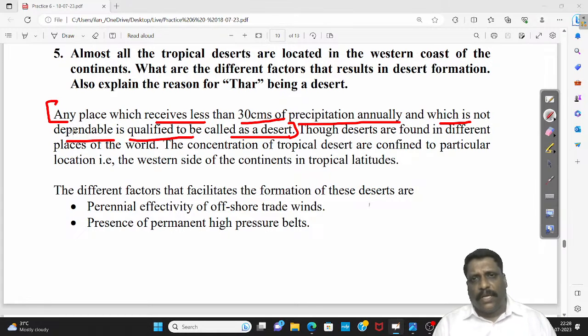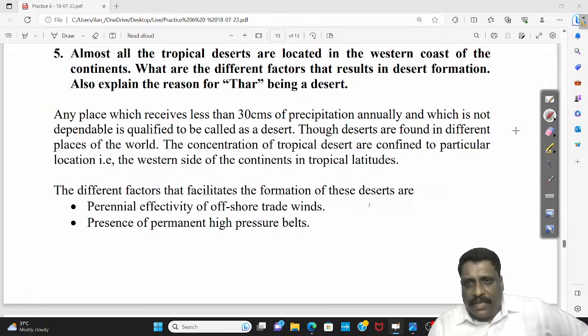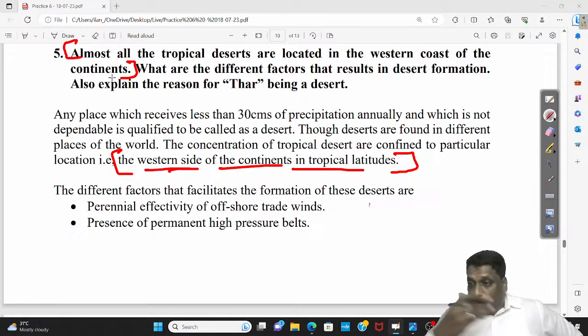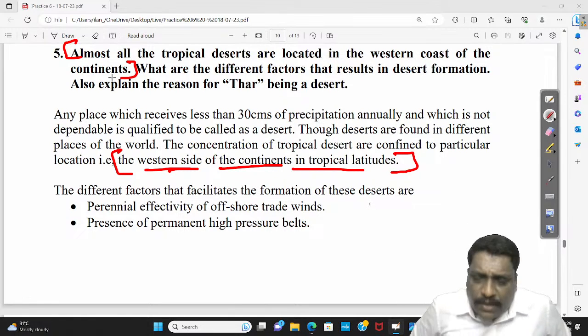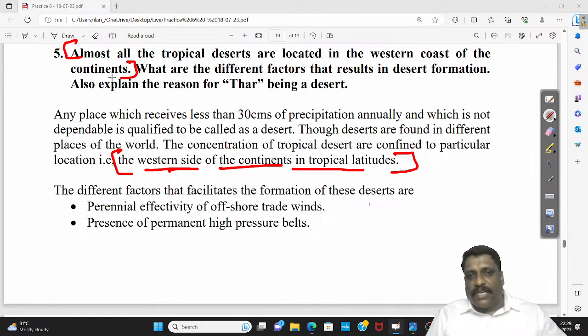Desert. Though deserts are found in different places of the world, the concentration of tropical deserts are confined to a particular location. What is that particular location? The western side of the continents in the tropical latitudes. Somewhere indirectly, I have hinted, I've just connected the statement. You have plenty of deserts, but particularly you find that these tropical deserts are confined to what? The western side of the continent.